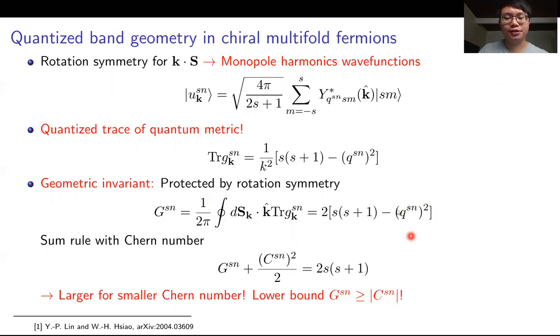If we replace the monopole charge by the Chern number, we'll get the sum rule between the geometric invariant and the Chern number, which is the topological invariant, and the sum is determined by the spin. Here we can see that if we have a lower Chern number, we will have a larger geometric invariant and vice versa. And the geometric invariant will have a lower bound determined by the Chern number.